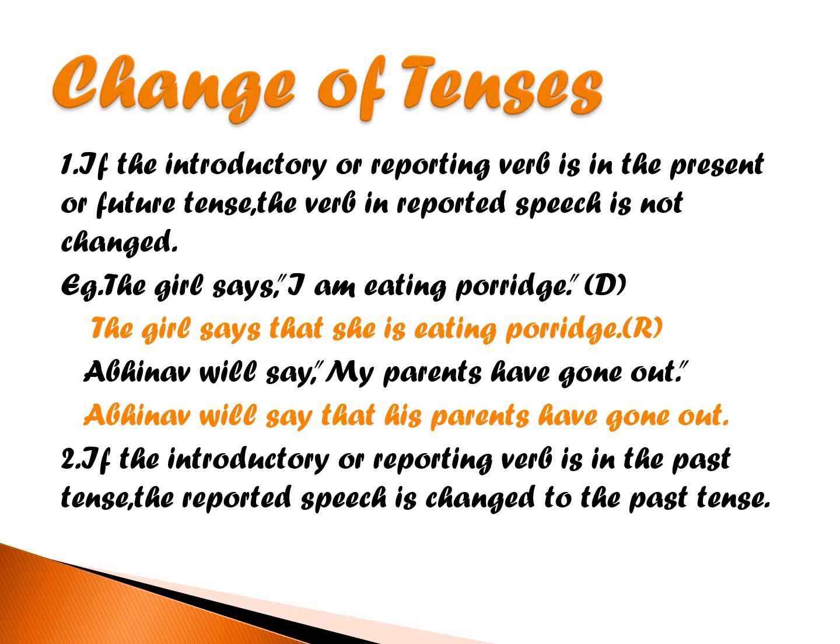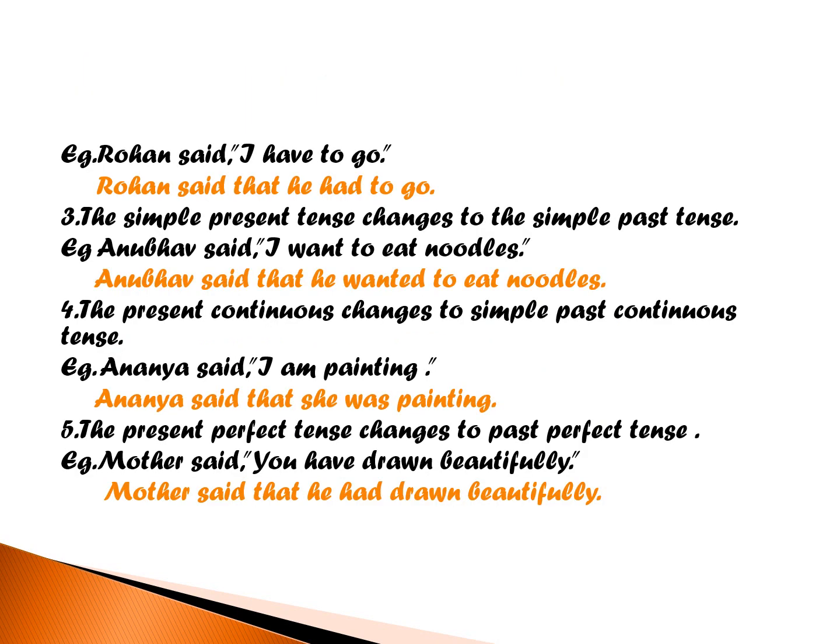Number two, if the introductory or the reporting verb is in the past tense, the reported speech is changed to the past tense. Now let us see the example. Rohan said, said is the reporting verb in past tense. Rohan said, I have to go. Now, whenever we have a reporting verb in past tense, the whole sentence is converted into past tense. Let us see. Rohan said that he had to go. So, have is converted to had whenever there is a reporting verb in past tense.